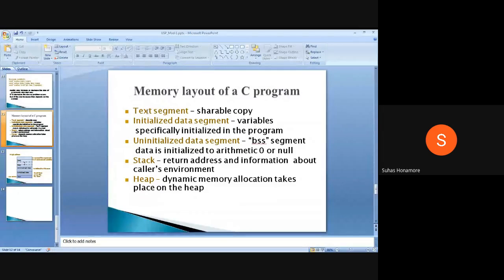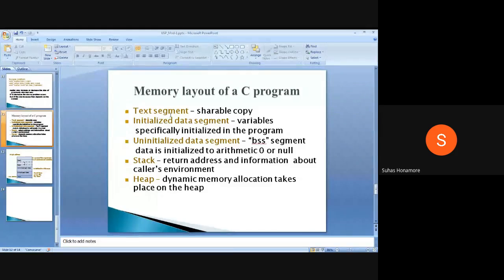Part of a program, no. Previously I was discussing the same thing, the code segment and data segment. Another name for the code segment is the text segment. The code segment is nothing but the segment of machine code. Whatever program you have written, all those instructions are your text segment only.